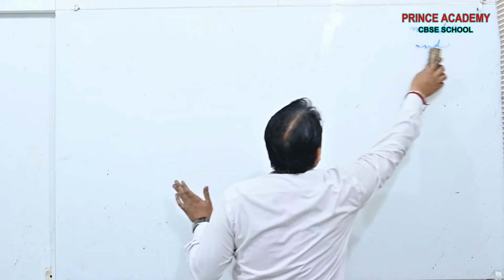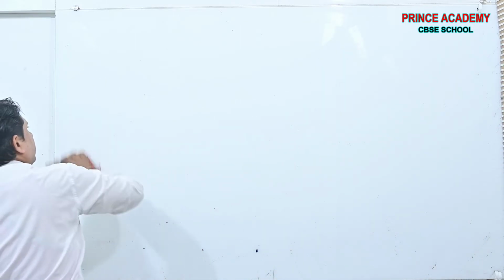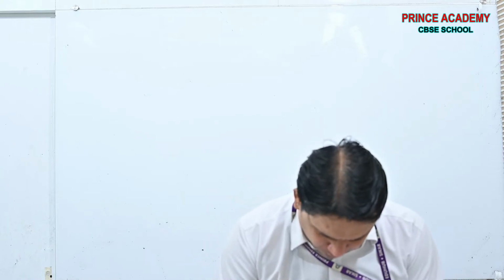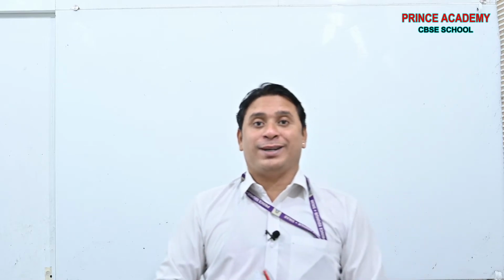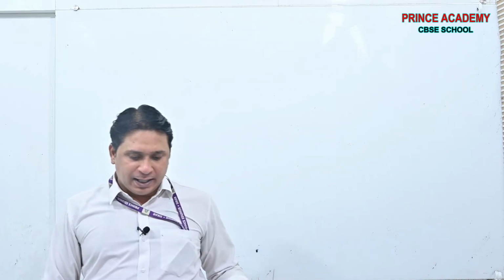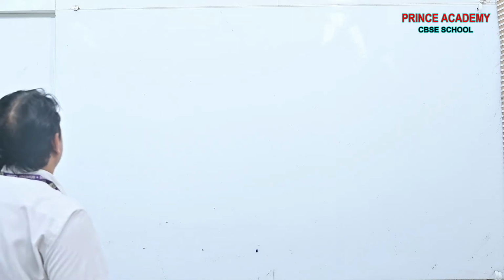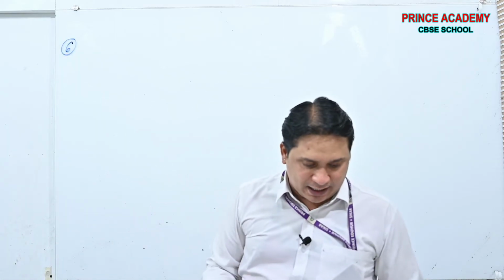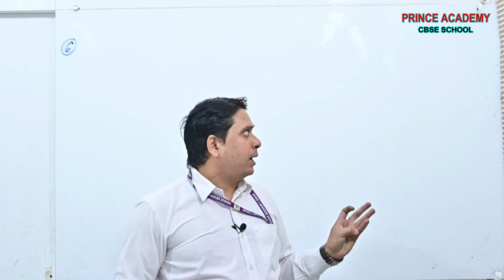See beta, numerator type of questions are very simple. That's why I am doing this question only one. The next question I am taking here, this question is based on price of cloth and such kind of question was asked by CBSE in 2019 examination. Okay beta, in 2019 examination such kind of question was there. This is the last question of this lecture.